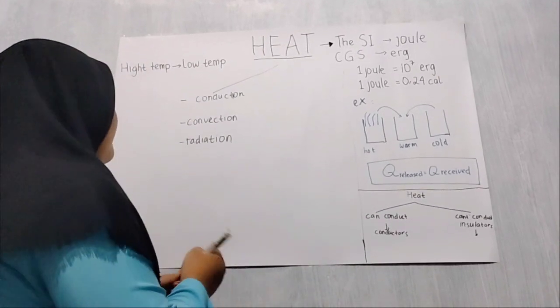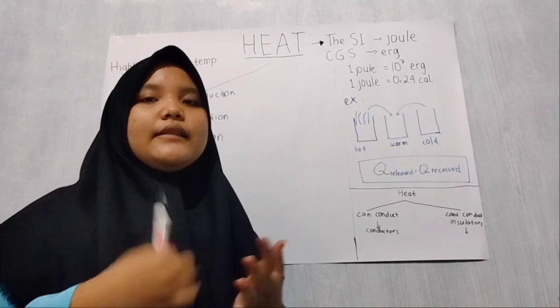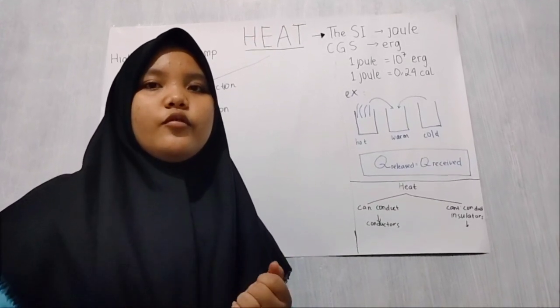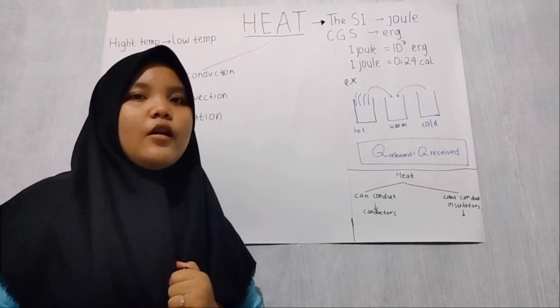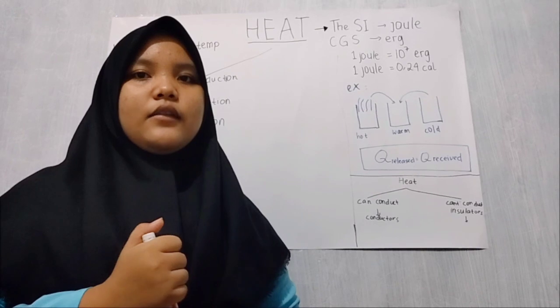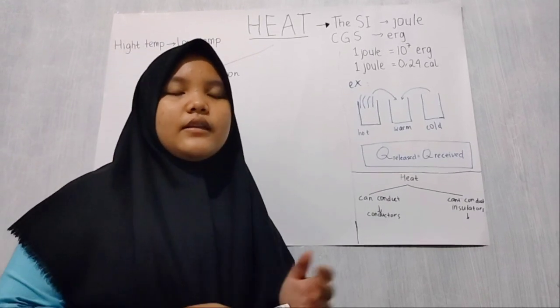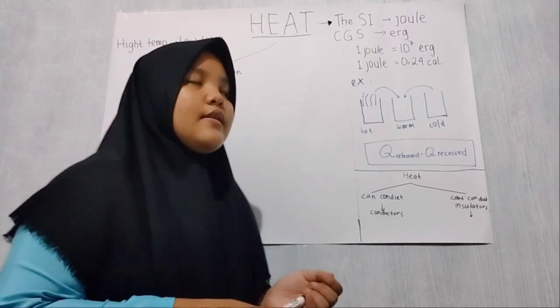Convection. Convection is a transfer of heat through a flow in which the intermediate is also transferred. When the particles move and also cause heat to propagate, convection occurs. Convection occurs in liquids and gases.